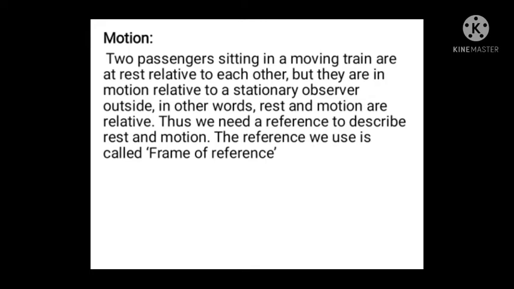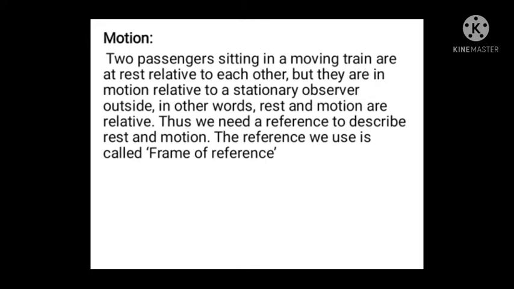Then we see what is motion. Two passengers sitting in a moving train are at rest relative to each other, but they are in motion relative to a stationary observer outside. In other words, rest and motion are relative.